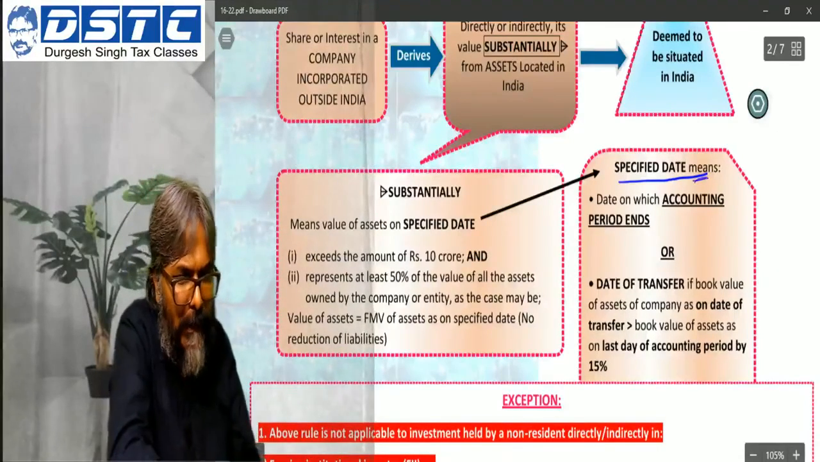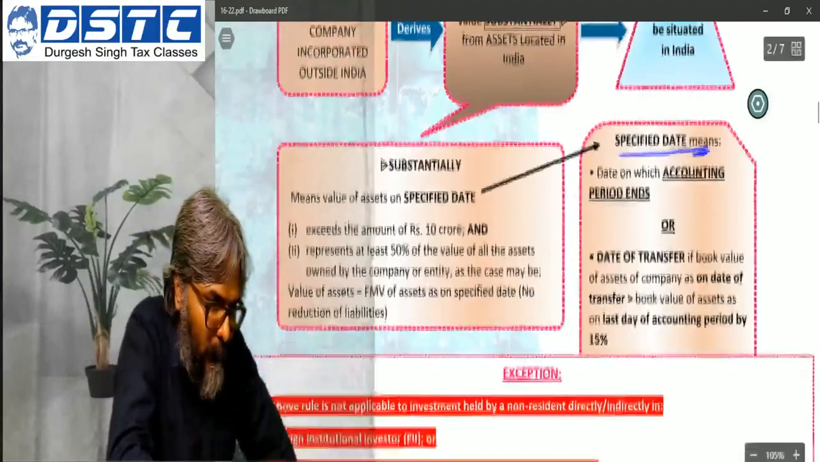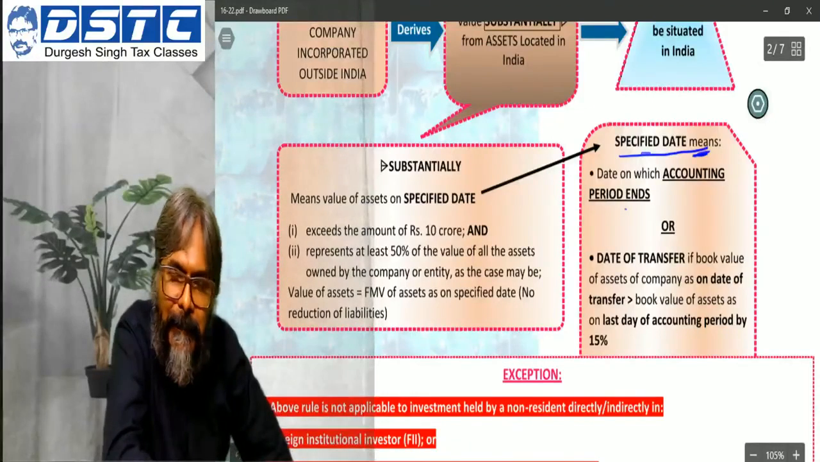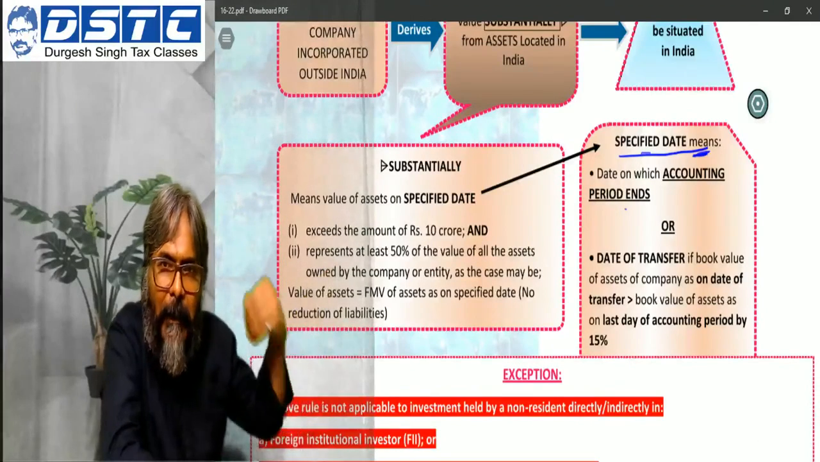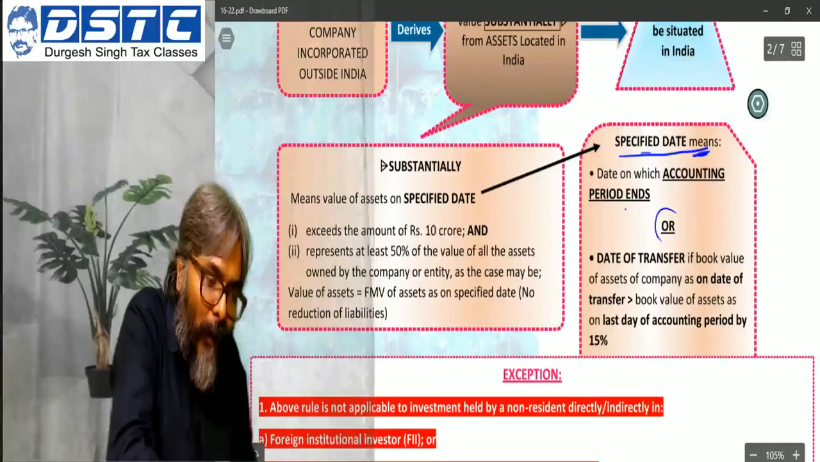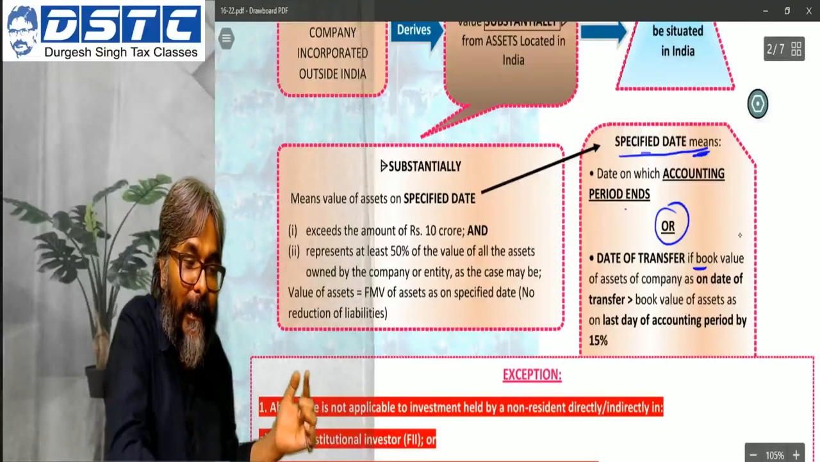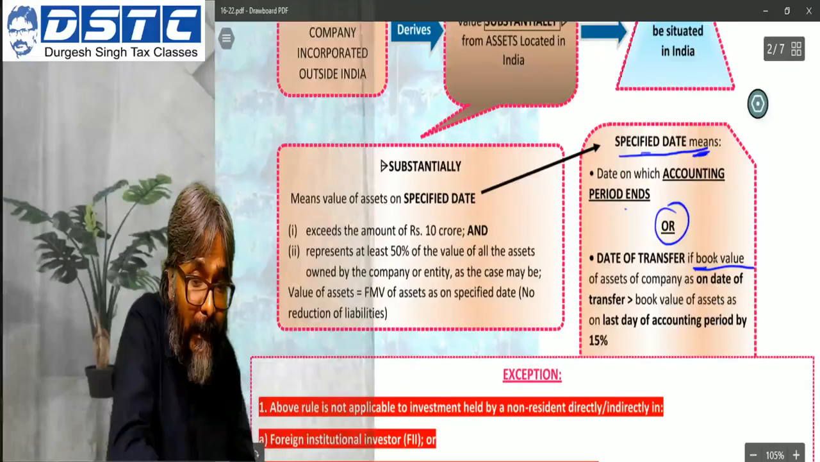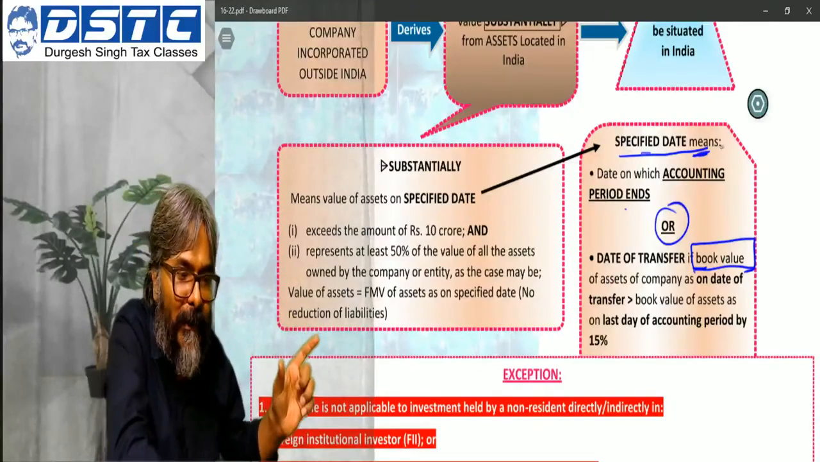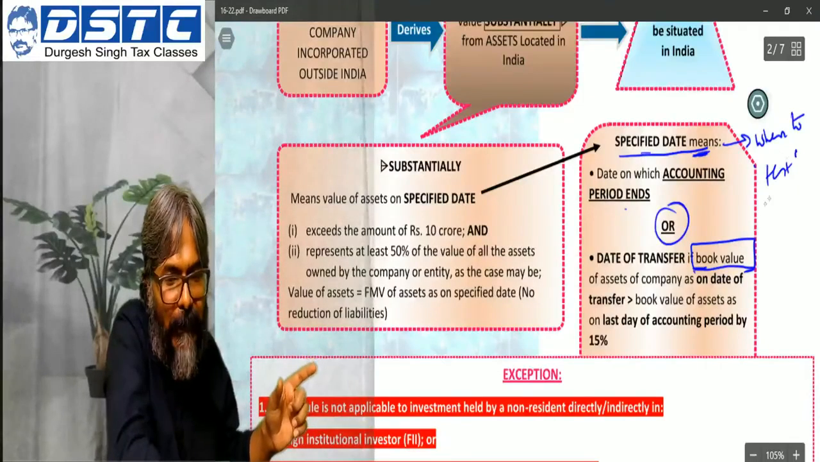Now the date part, students, is about this one. Which date, students? Either the date on which the accounting period ends. So whenever the accounting period ends, that is the date. Or the date of transfer. If the book value, students, be careful, here we are using the concept of book value. So on this specified date, I am writing when to test. Okay, so we are freezing the specified date.